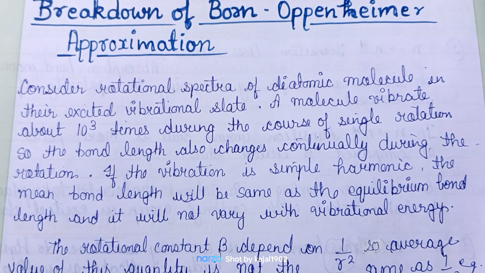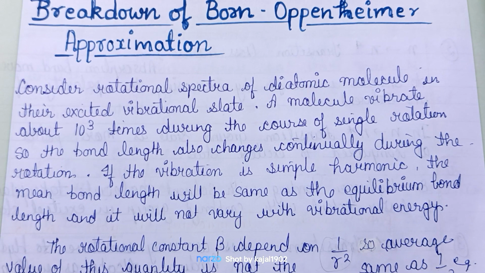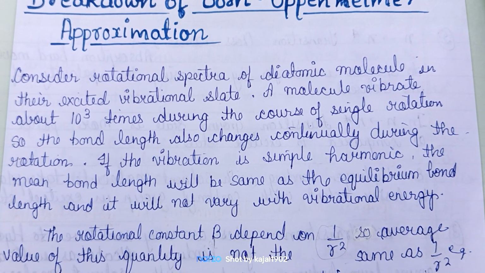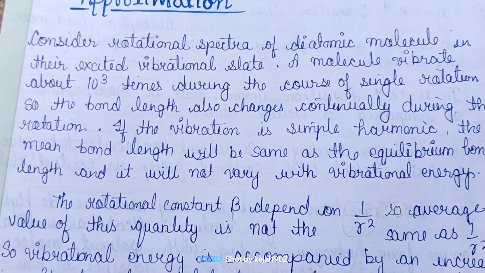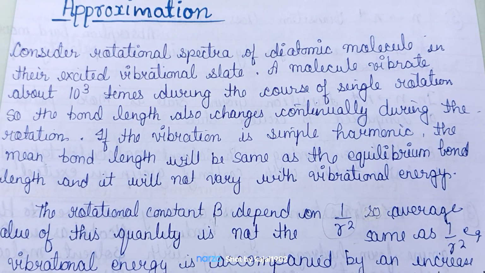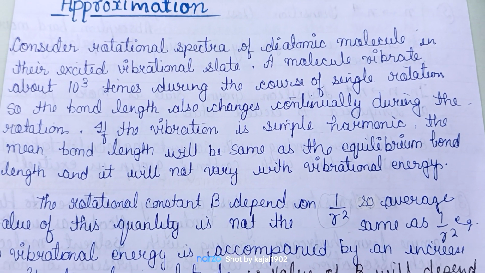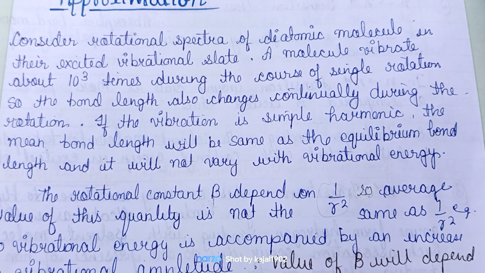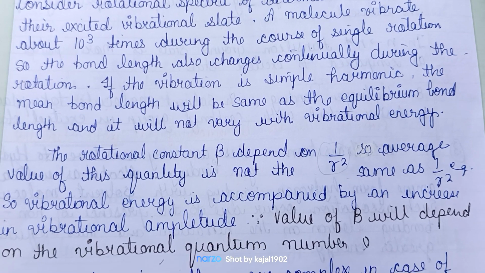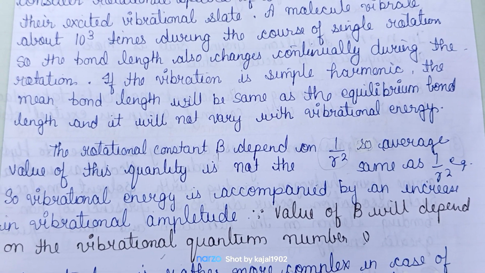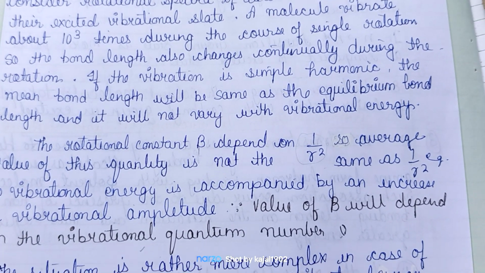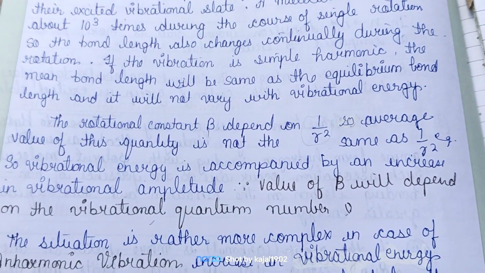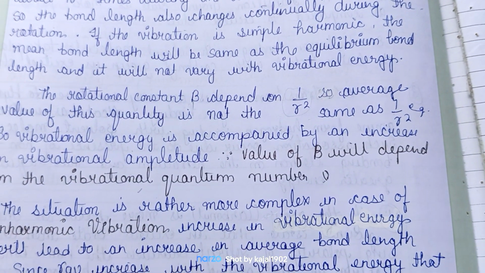Consider the rotational spectra of a diatomic molecule in the excited vibrating state. A molecule vibrates about 10 to the power 3 times during the course of a single rotation, so the bond length also changes continuously during the rotation. If the vibration is simple harmonic, the mean bond length will be the same as the equilibrium length. It will not vary with the vibrational energy.